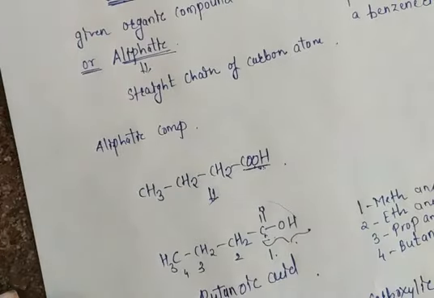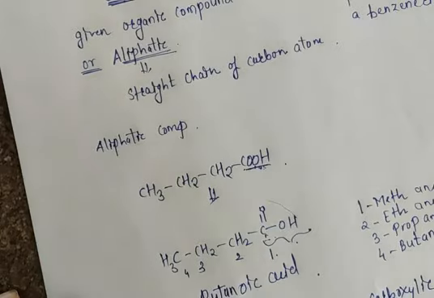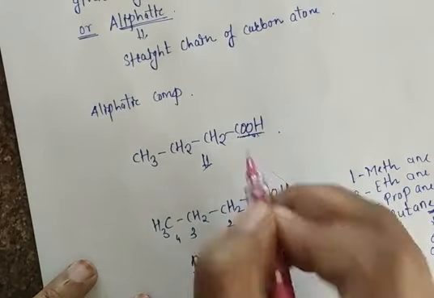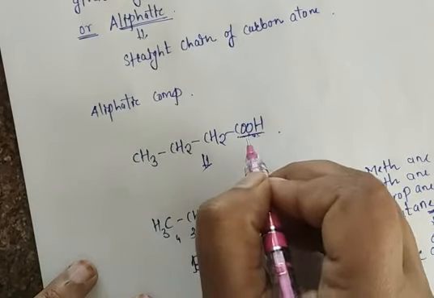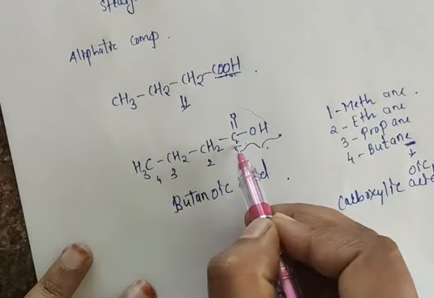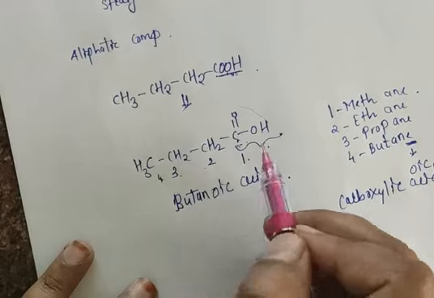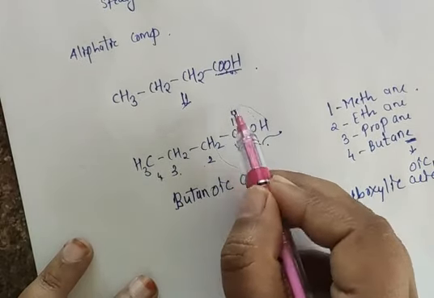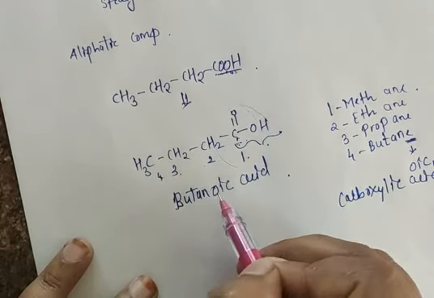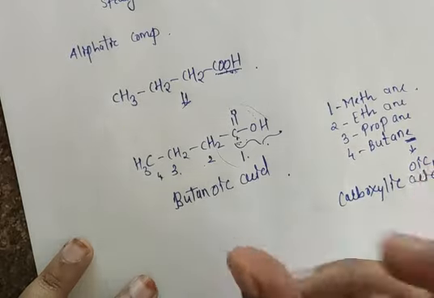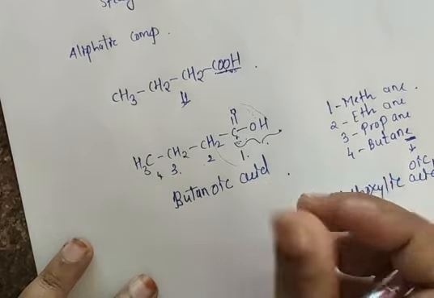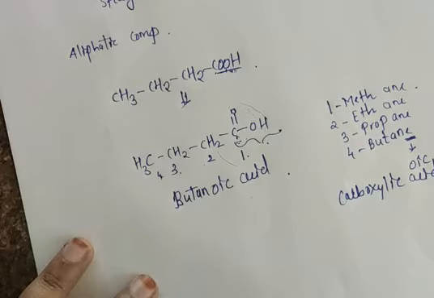If a given organic compound contains carboxylic acid, start giving the numbers from that carbon only, 1, 2, 3, 4. Four carbons is butane, but we have an acidic group, so the last E of the alkane will be replaced with OIC. So I get butanoic acid.